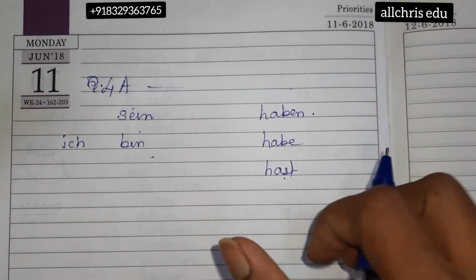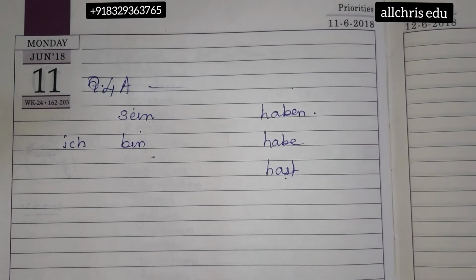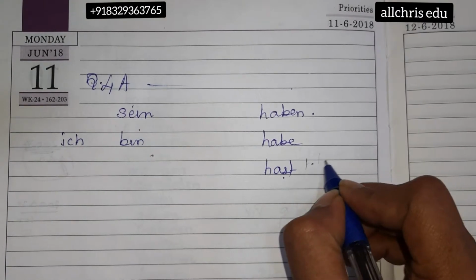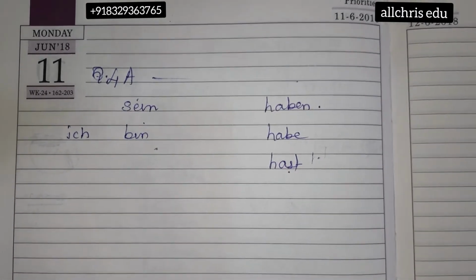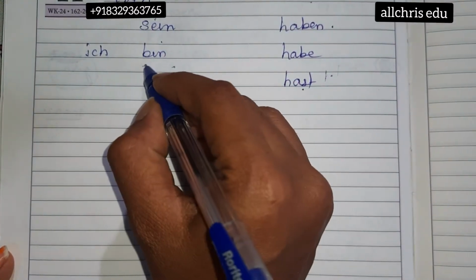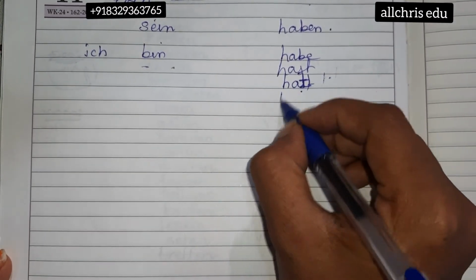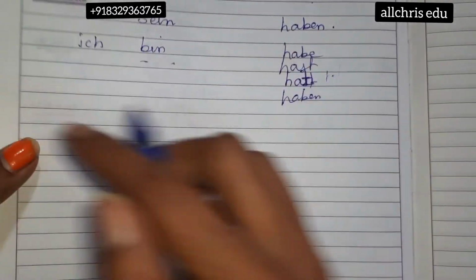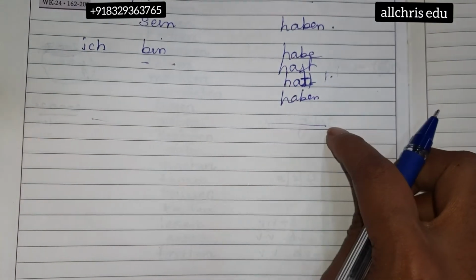Habe, hast, very important, students. These two conjugations you have to be perfect at. Do not make a silly mistake like many people who write HABST. It is wrong. So make sure your sein and haben conjugations are perfect. Then after solving that over here, try not to leave a line. So you can write here hast, here you can write hat, habt, and then haben, not leaving any line. Once the conjugations are done, just leave one line.